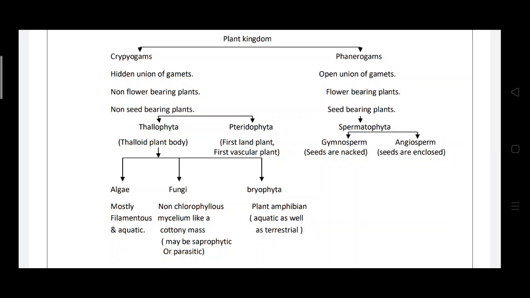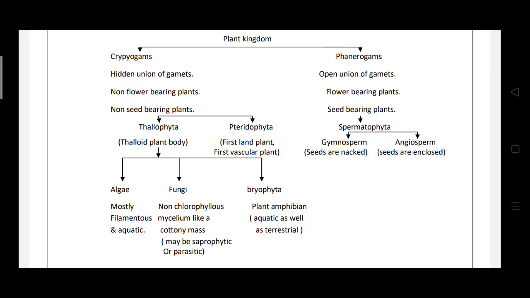The thallophytes are again divided into three parts: algae, fungi and bryophytes. Algae are mostly filamentous and aquatic plants. Fungi are non-chlorophyllous, that means they do not contain chlorophyll pigments. They have a mycelium-like or cottony mass, and they may be saprophytic or parasitic, that means they grow on dead organic materials or on other organisms. The third category of the thallophyta is the bryophyta. These bryophytes are amphibians, that means they can grow in aquatic as well as terrestrial conditions.